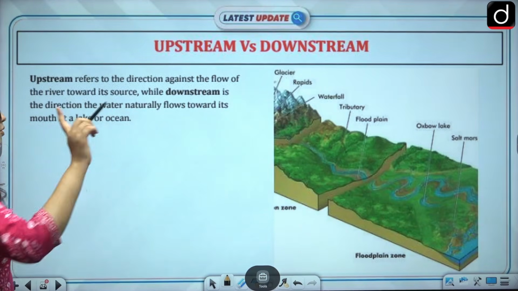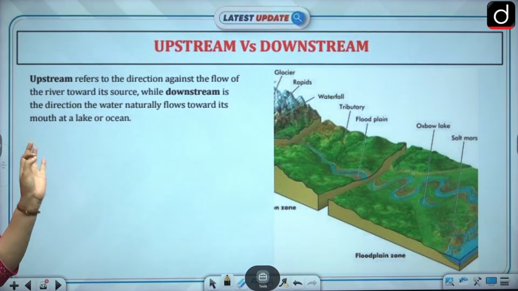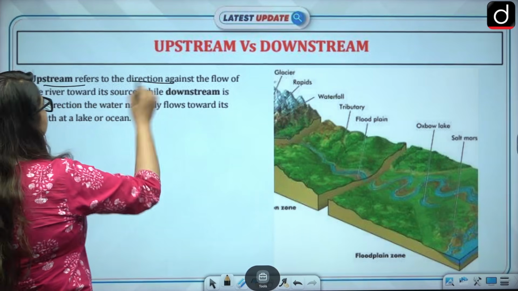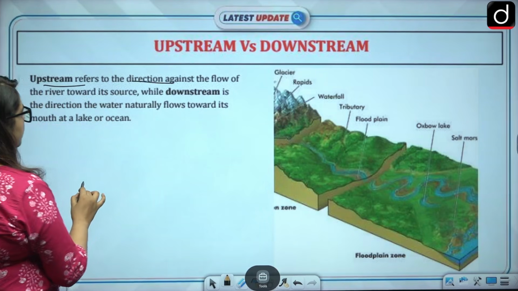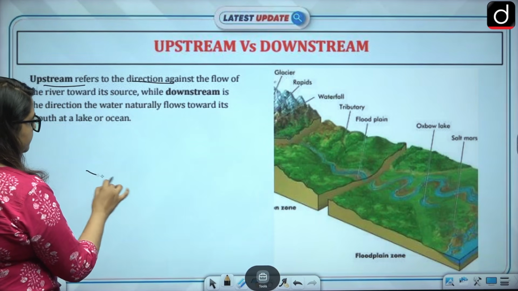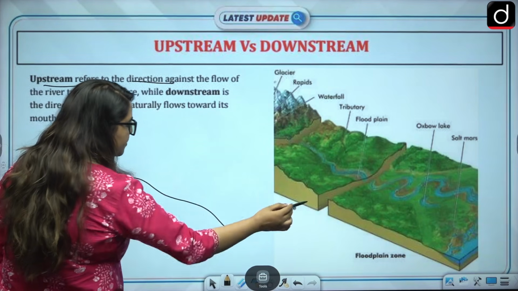And by the way, for those who don't know about upstream and downstream, let me explain the concept in a very short manner. Upstream is a direction. It refers to the direction against the flow of the river, towards its source. Let's say this is the flow of the river.